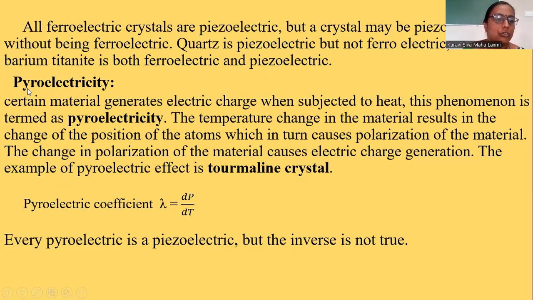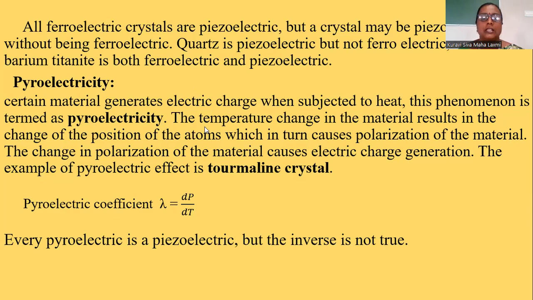Next we should know what pyroelectricity is. Pyro means heat. Certain materials generate electric charge when subjected to heat. This phenomenon is known as pyroelectricity.